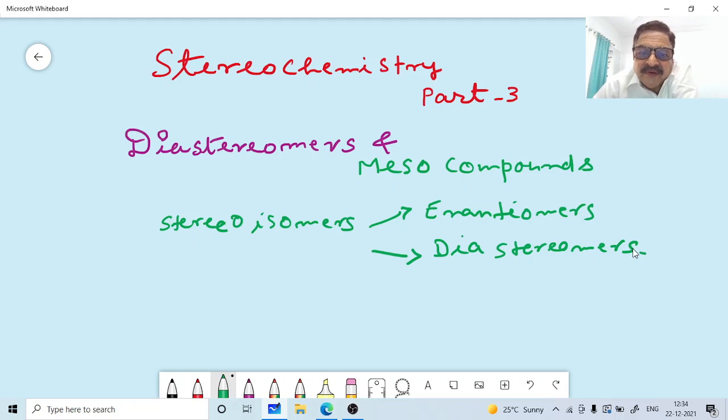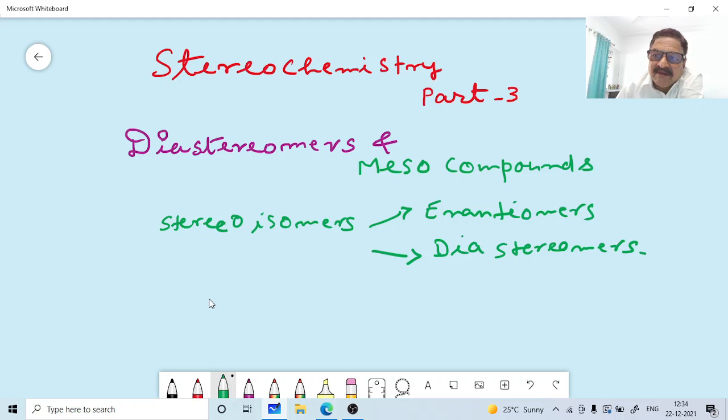Now, in a molecule with multiple stereogenic centers, that is more than one stereogenic center, what will be the maximum possible number of stereoisomers? Let us start like this.